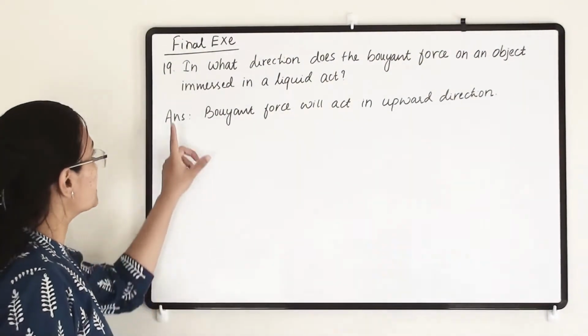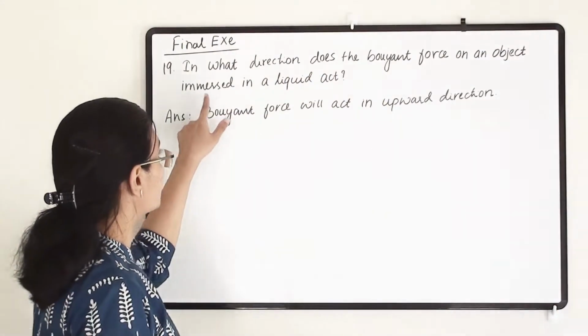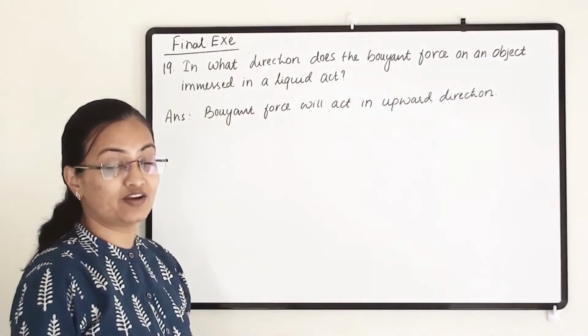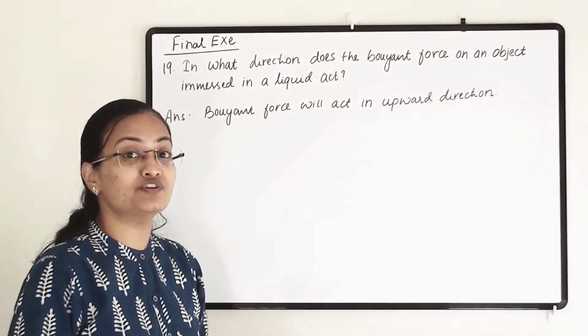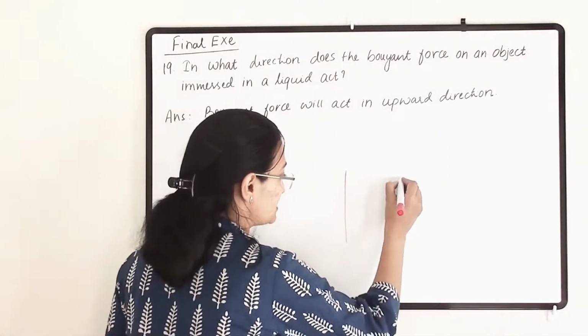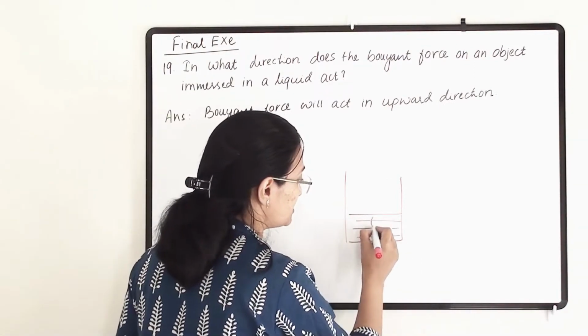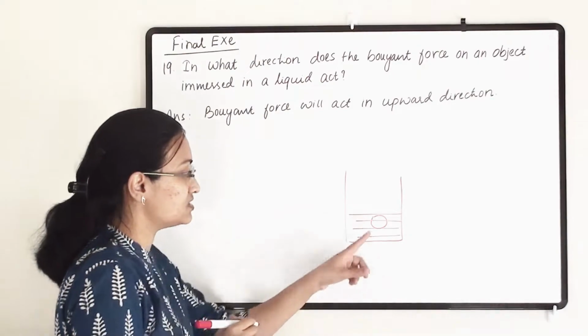19th question is, in what direction does the buoyant force on an object immersed in a liquid act? That means they are asking us in which direction the buoyant force will act. For example, this is a container, liquid has been filled into that. This is an object which we have immersed into the liquid.